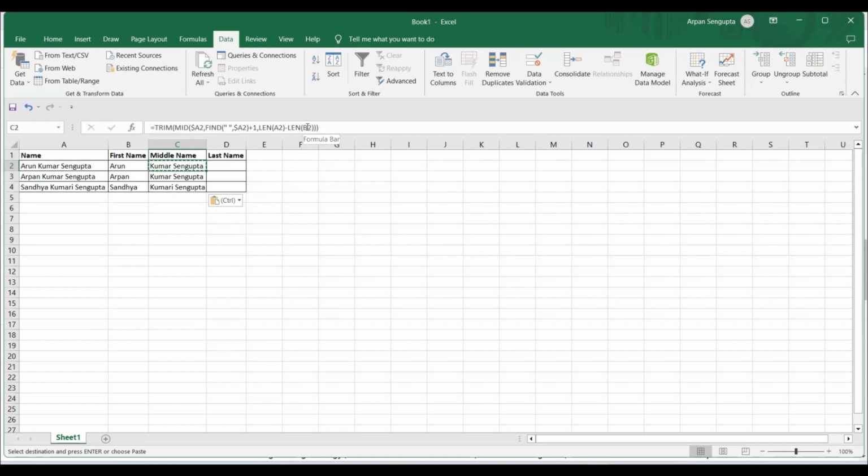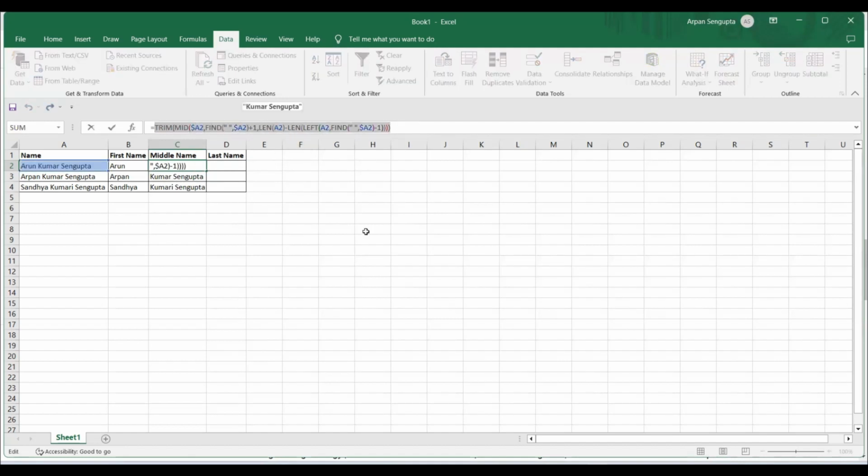Now suppose you don't want to use length of B2. You can replace this entire formula. You can copy this because you don't want any dependence on any other cell. Instead of writing B2, you can replace it with the entire formula, and that will also work. In that case your dependency is only on this cell. Now you can see this formula is a very complicated one, and if someone is trying to decipher it, it is very difficult. But because we have broken this task into multiple legs, we are able to understand what is going on. Now we are going to copy this entire thing.